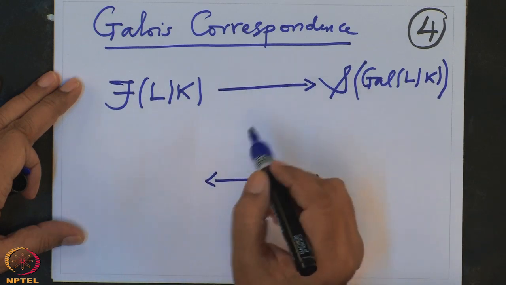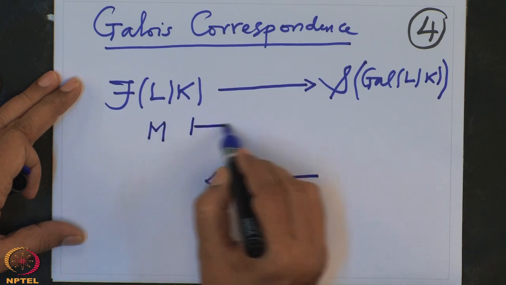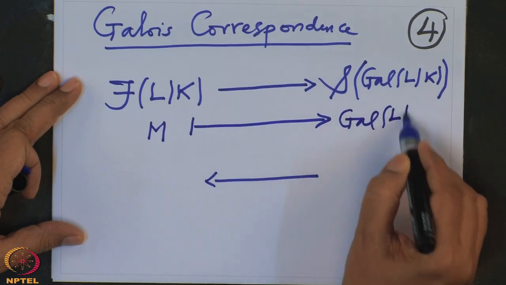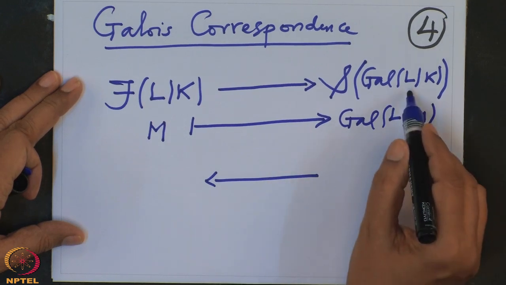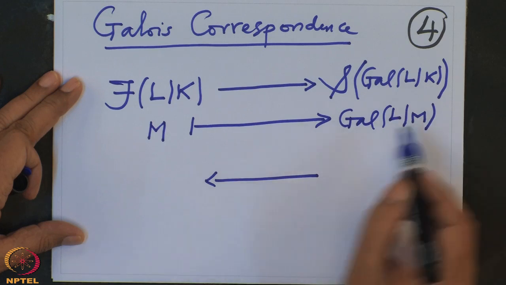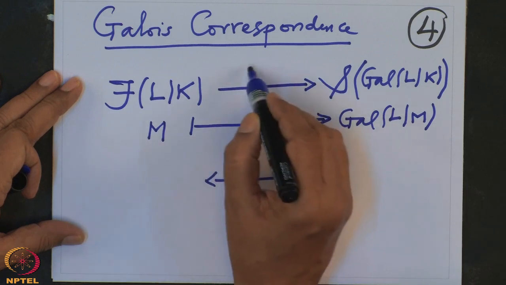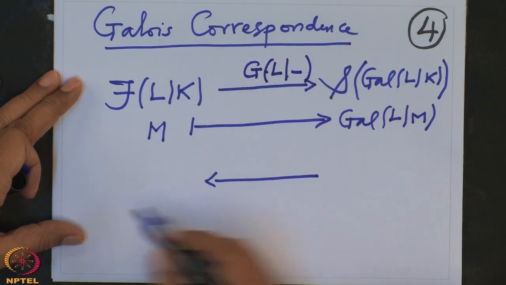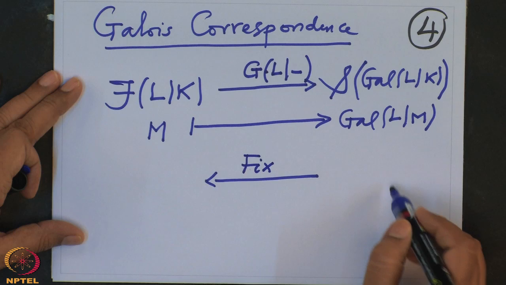So this map is, if you have an intermediary field M, then you just map it to the Galois group of L over M. This is clearly a subgroup here, because these are only M-linear maps and these are all K-linear maps. So it makes sense. And the other map, let us call it today just G, is the fixed map. So given any subgroup H,